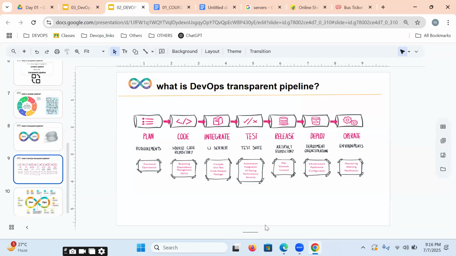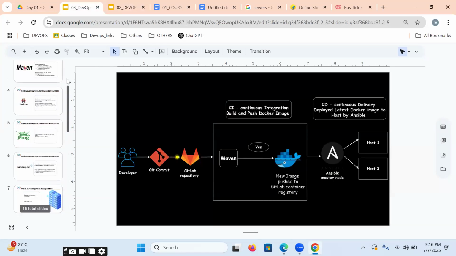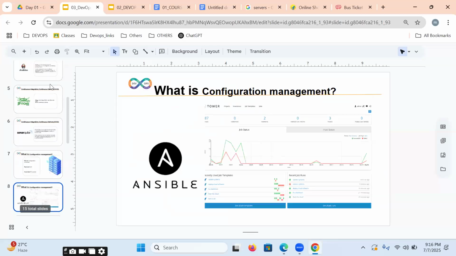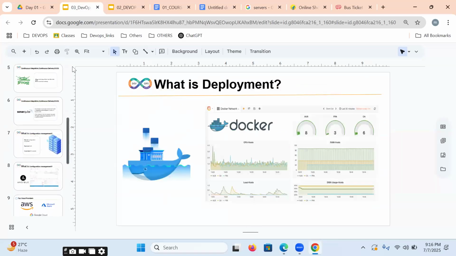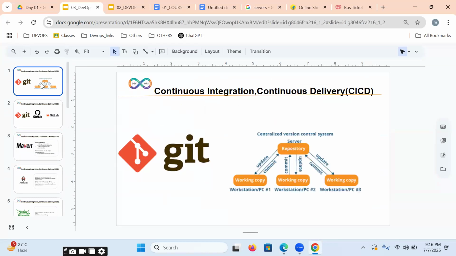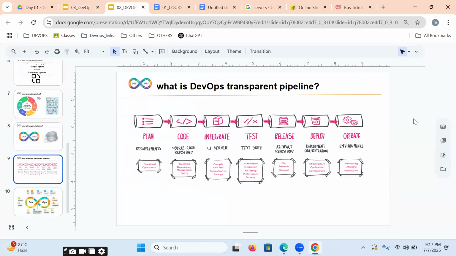So while implementing this DevOps automated process, how exactly can we automate it? With the help of all these tools, we can implement an automated DevOps transparent pipeline. Is that clear to all of you? Shall we understand how we are going to use all these tools? Let us describe each and every tool, how we are going to use it in this DevOps transparent pipeline, within 5 to 10 minutes. Please give me 5 minutes, we'll describe all these things.